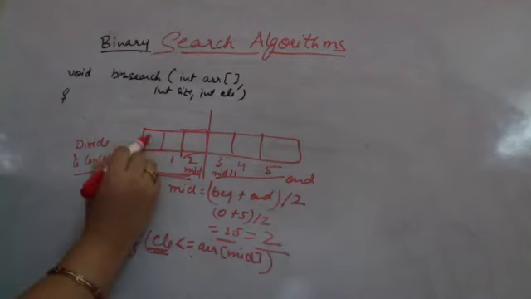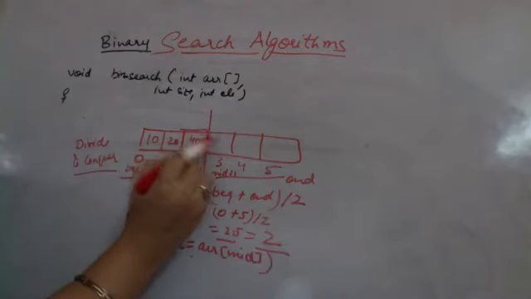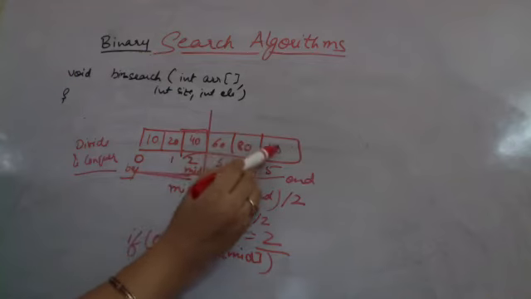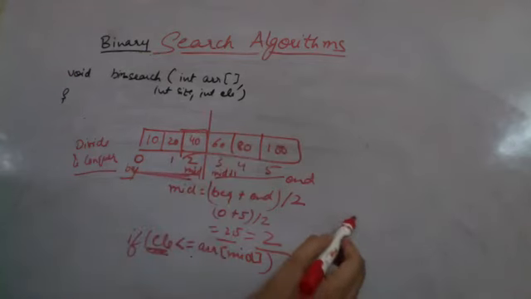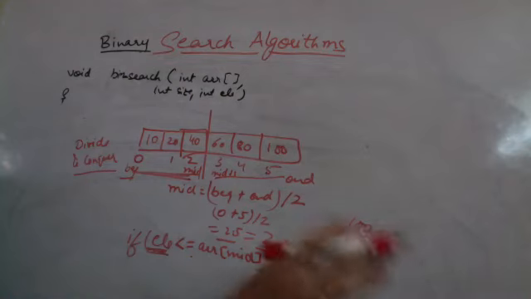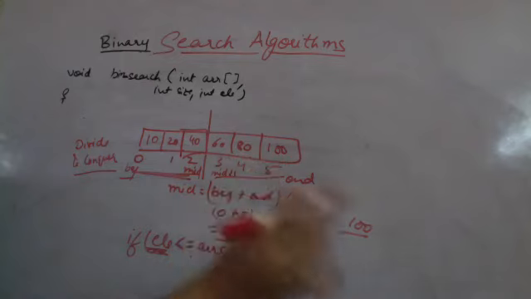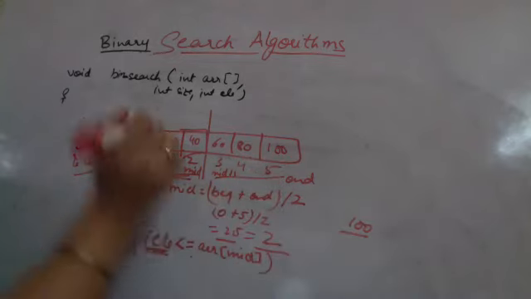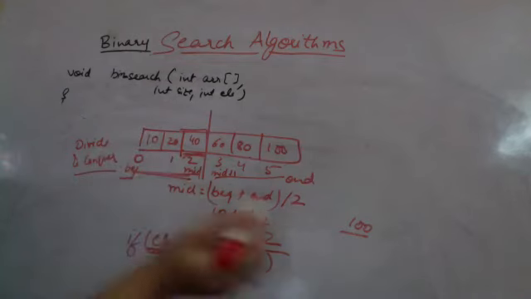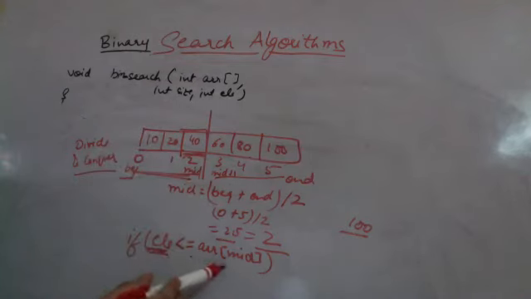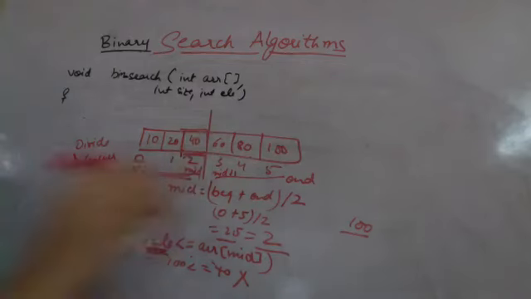So let us take an example. Supposedly I'm having 10, 20, 40, 60, 80, 100. And supposedly I'm looking for 100. In the general procedure, you would have taken 1, 2, 3, 4, 5, 6 comparisons to find 100. Now we find the middle using this. The middle we all know is the third element, 40. We check 100 less than or equal to 40? No, since it's not less than 40, we will not search in the left half. We will search in the right half. So we consider only the right half.